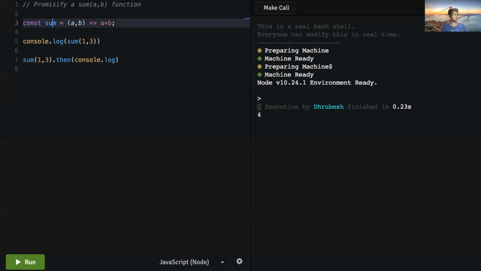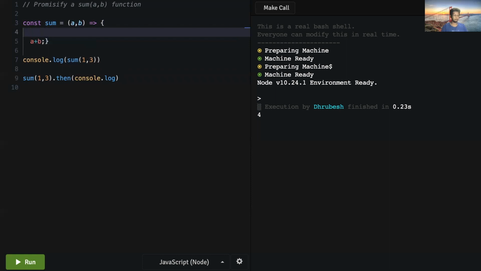Right now, it's just returning the result, but as the question suggests, we have to promisify it. So what we're going to do is wrap it in curly braces and return a new promise.